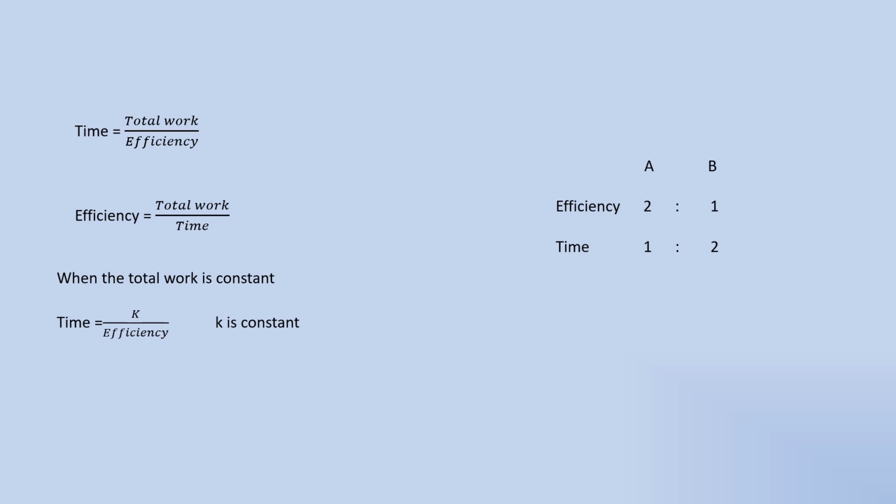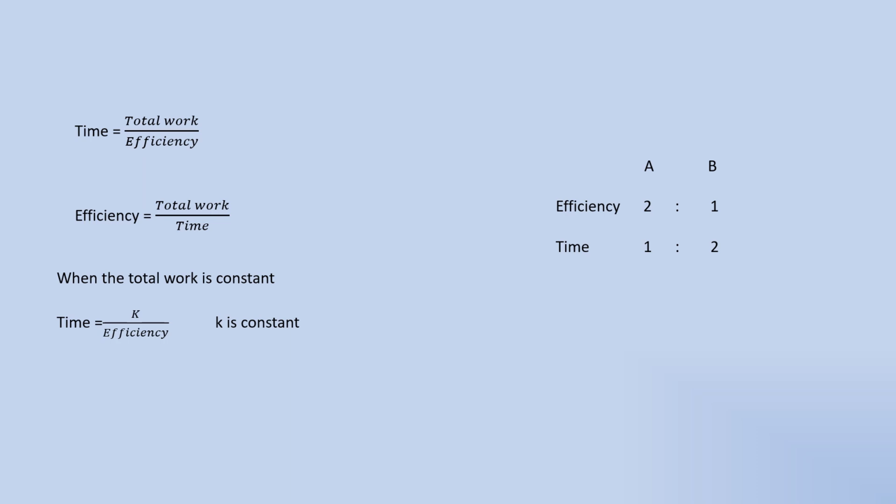Here the efficiency we can also call the capacity of Dhoni. He can eat 50 doshas per day, so his capacity is more. So the time taken by him to complete the total work, that is to eat 200 doshas, is less when compared to Rahul.